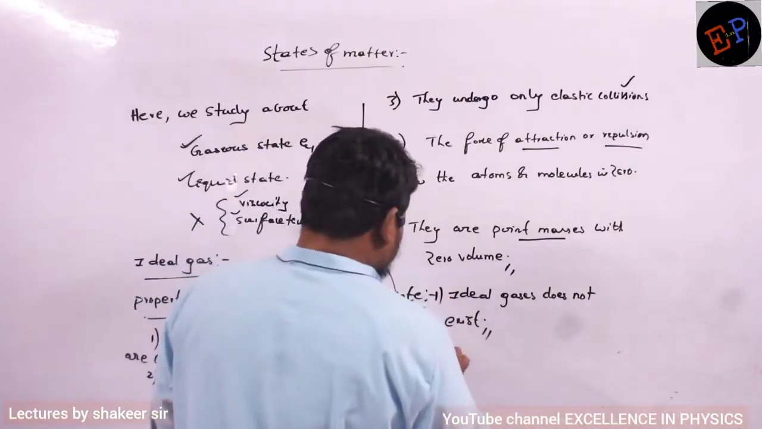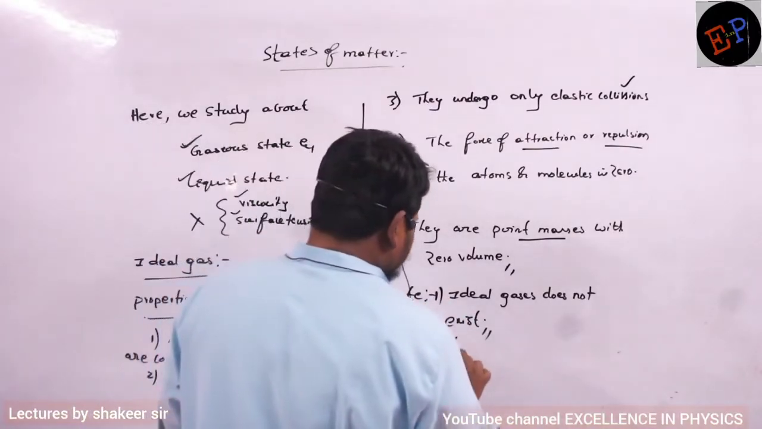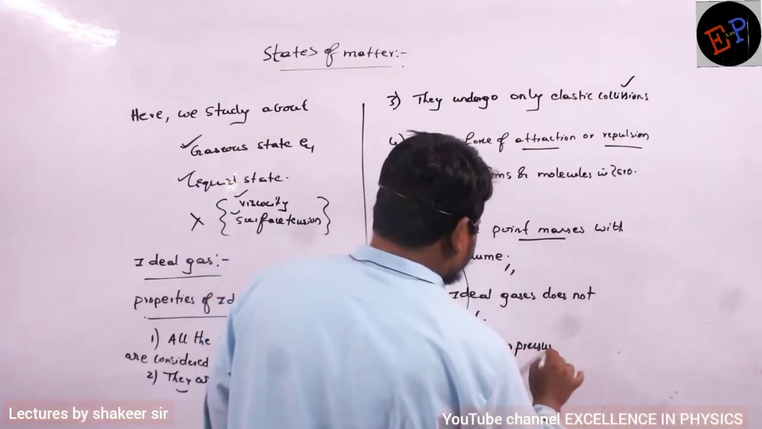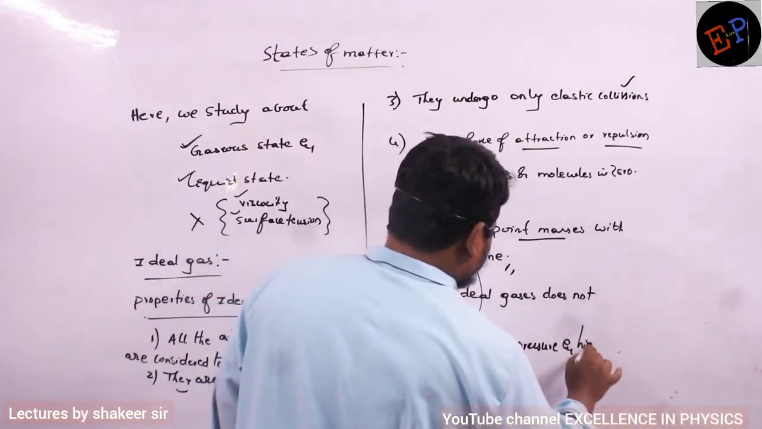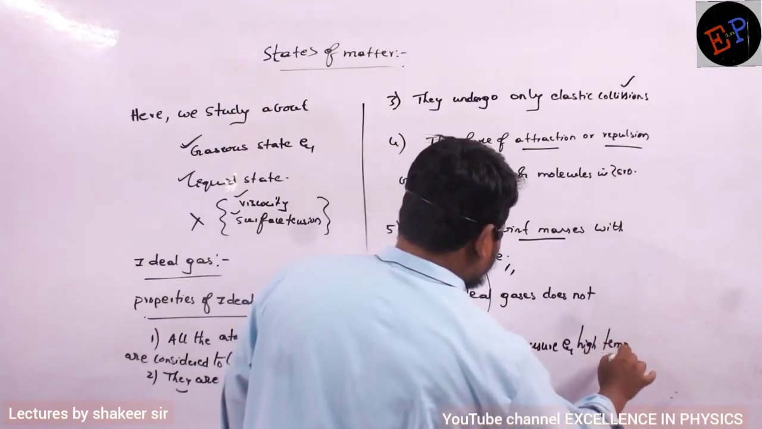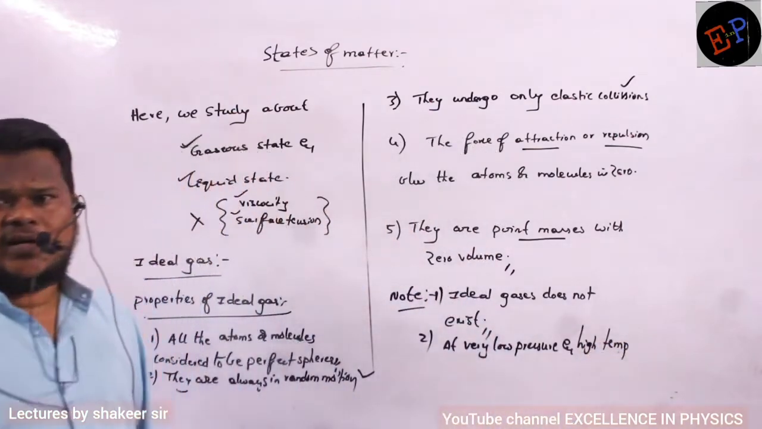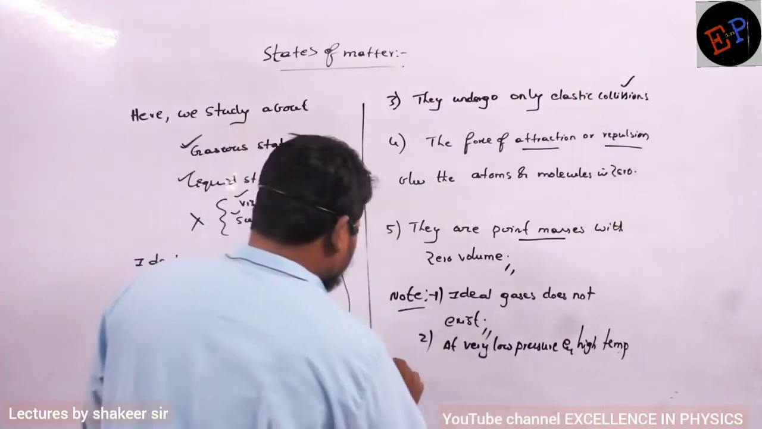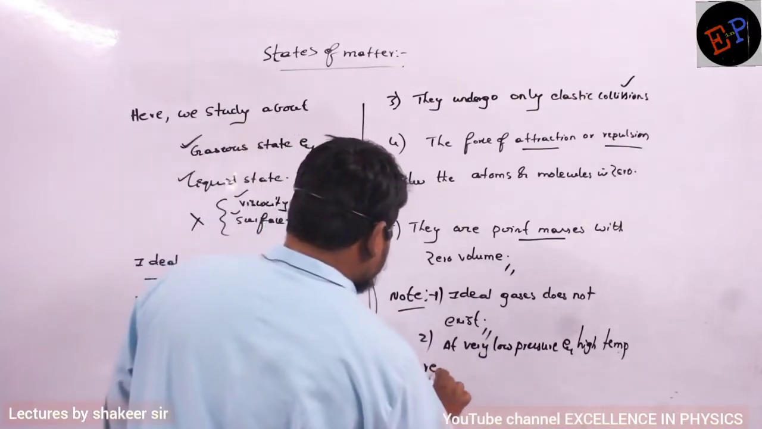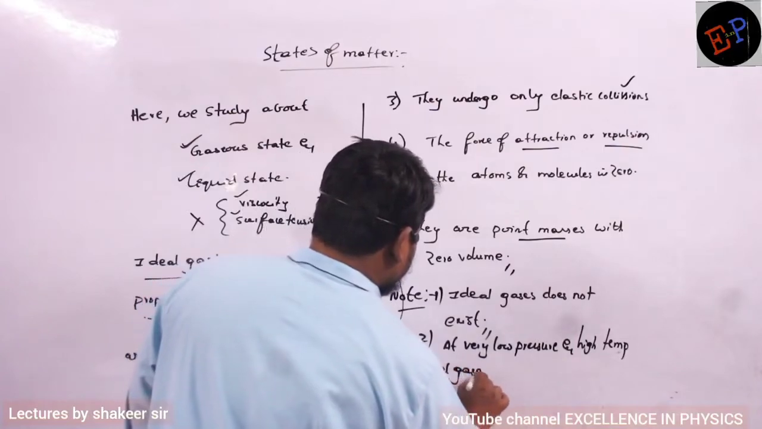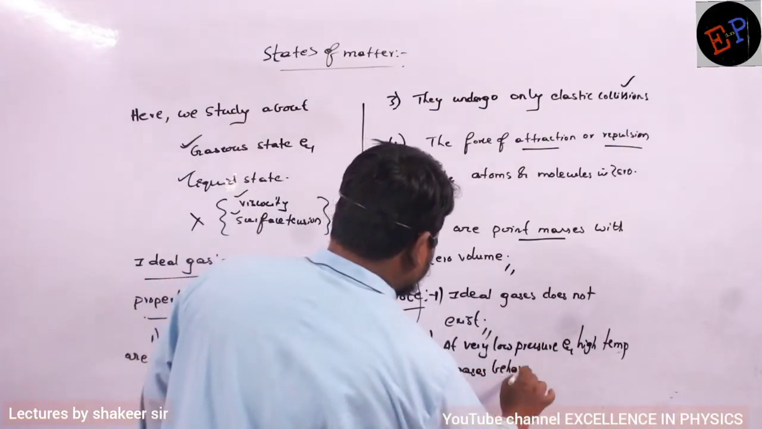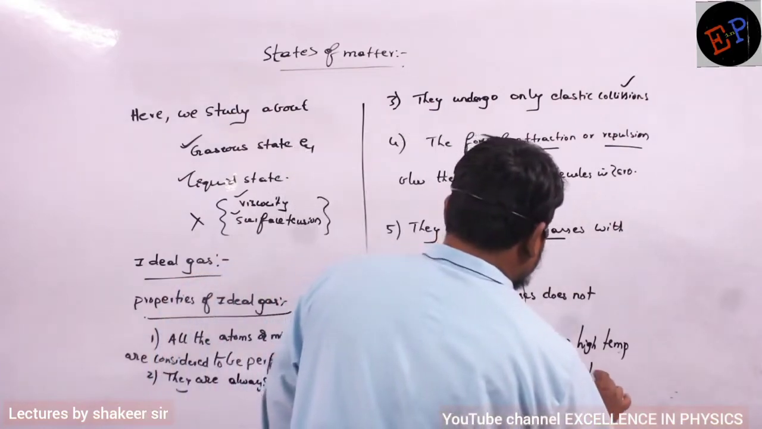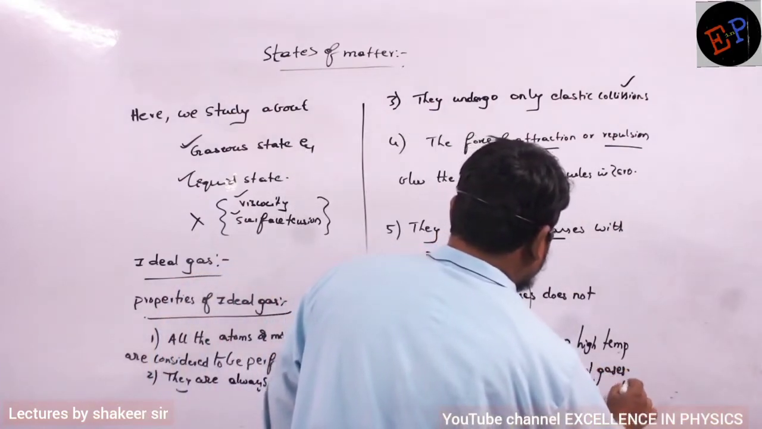So the second point is that at very low pressures and high temperatures, okay ma, pressure should be very low and temperature should be very large, then real gases behave like ideal gases. Okay ma? So this is another important point which we have to study.